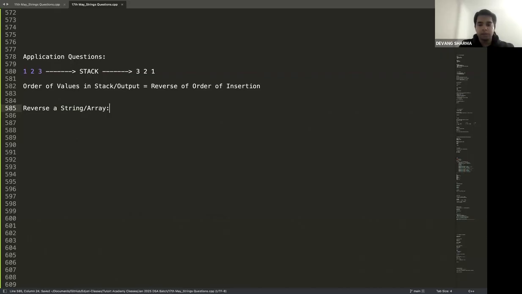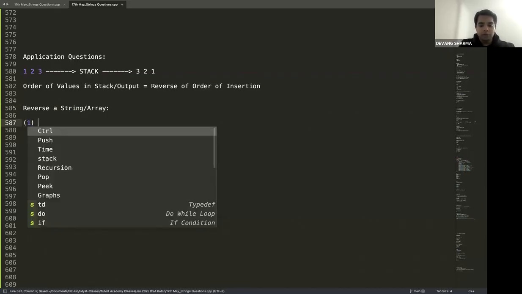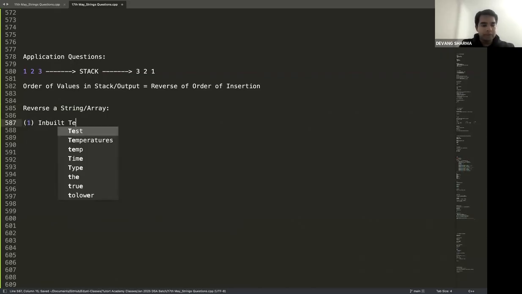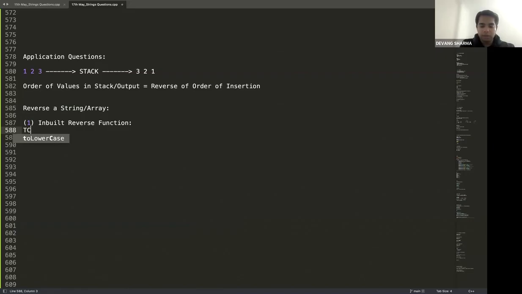Reverse a string or an array. What are different approaches we talked about? We talked about I can use inbuilt reverse function. If I do that, what would happen? Time complexity big O of n, space complexity big O of n.